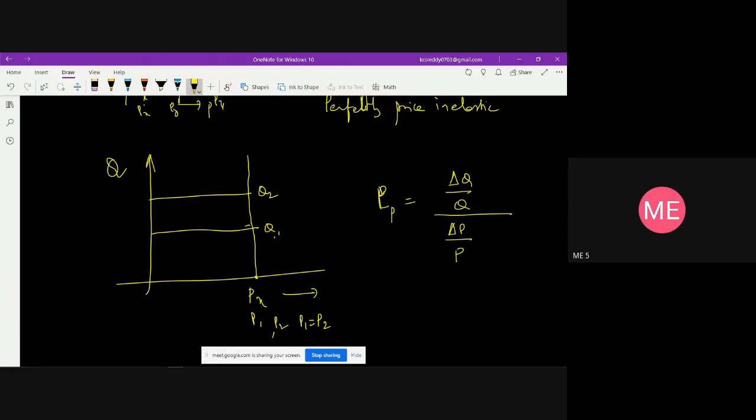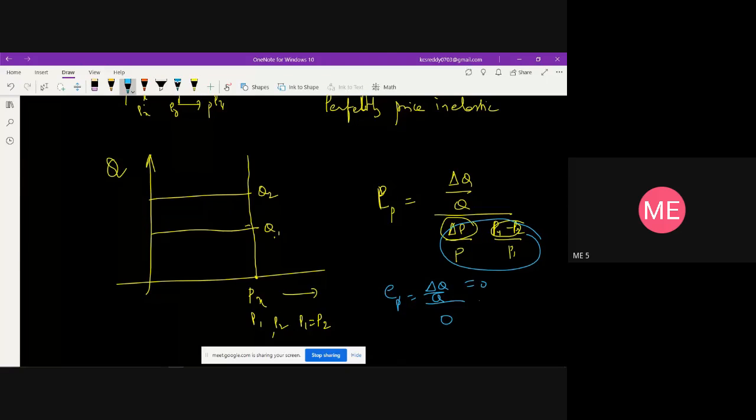So the change in price is P1 minus P2 by P1, where the original price is P1. Since P1 is equal to P2, this whole denominator will become 0. So EP is delta Q by 0, and something by 0 becomes infinite. So this is called perfectly elastic demand.